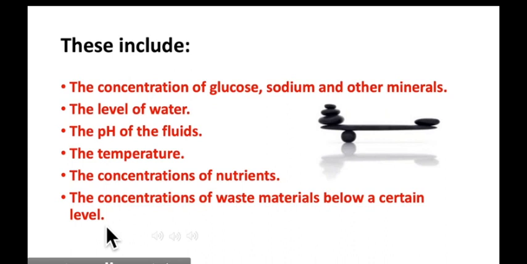Students, our body cells work properly only if the conditions are correct. The conditions outside the body, which is also called external environment, are continuously changing. Like for example, temperature on a cool day may vary from 0 degrees centigrade to 20 degrees centigrade. Like 0 degrees centigrade is outdoor temperature and 20 degrees centigrade is indoor temperature.